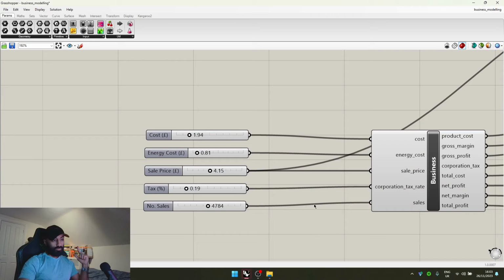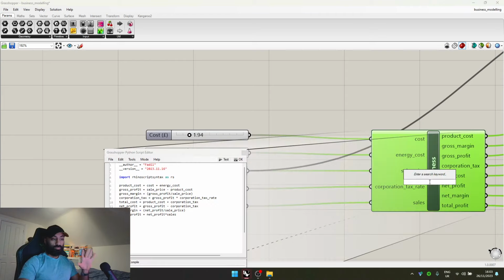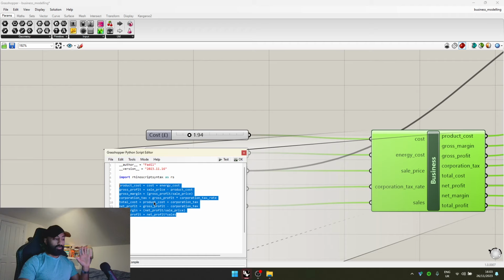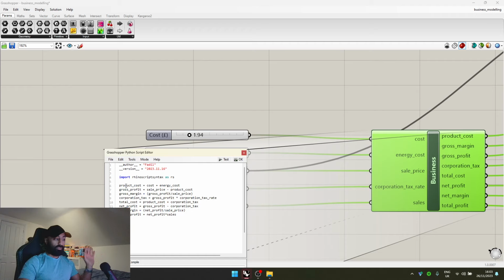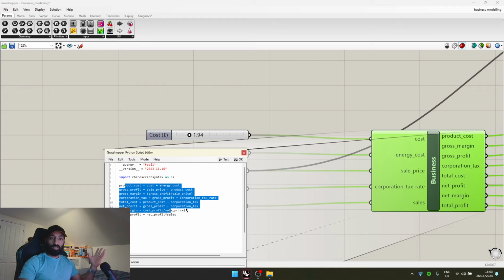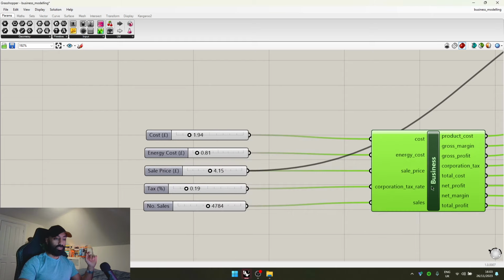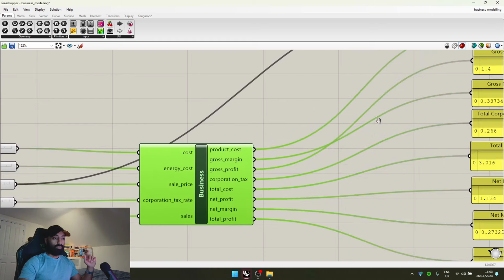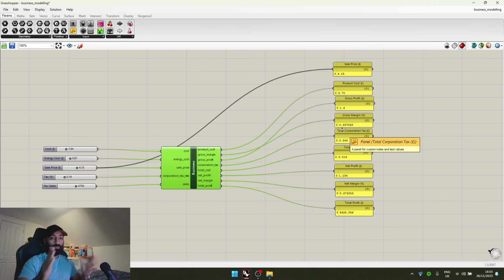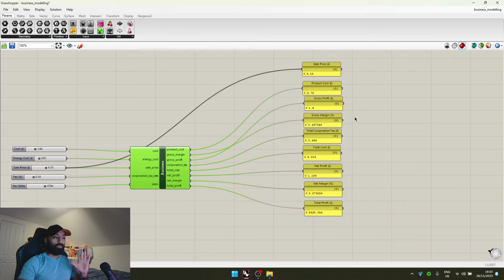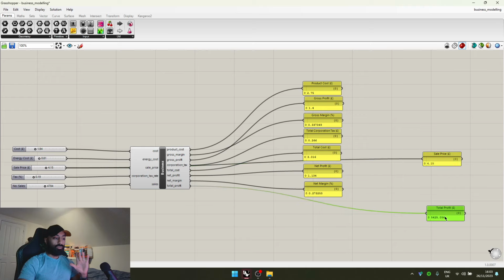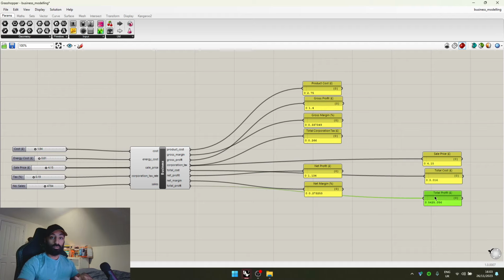So, let's just say this module here represents a cafe. Now, the basic Python code is here, and to those that are unfamiliar with Python, this is just basic mathematics. Product cost equals cost plus energy cost, and all of these other ones are slightly different calculations for other important business metrics, and the outputs come out of the other side and we can read them on this side. Now, there's a lot of numbers there. That's more for anyone who's interested in seeing what you can see with this, but we're only going to focus on the sale price, the total profit, and the total cost. These are the only numbers we need to worry about for this video.